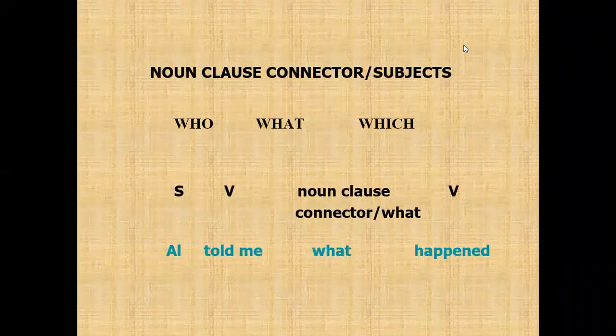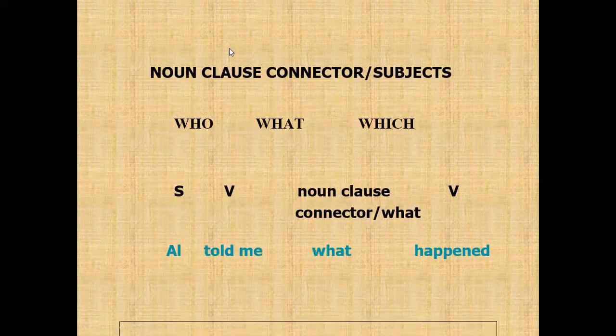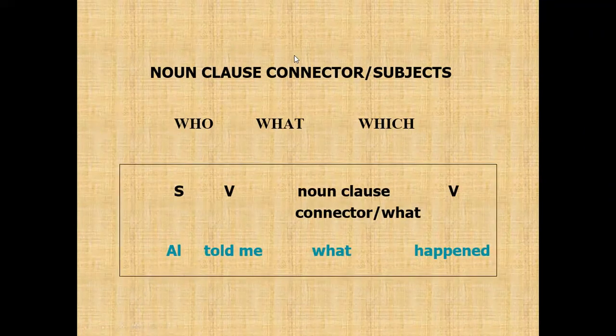So the formula will be like this: subject, verb, noun clause connector or subject, and then there is a verb. This is the formula.